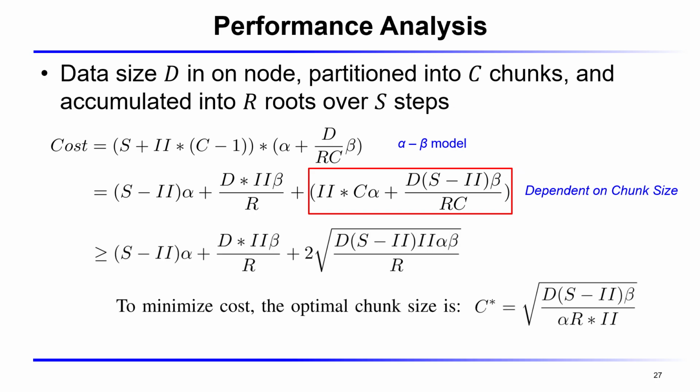The optimal chunk count C star follows a simple square root formula, so the optimal partition can be determined analytically, yielding a tight lower bound and guiding our chunk selection in practice.